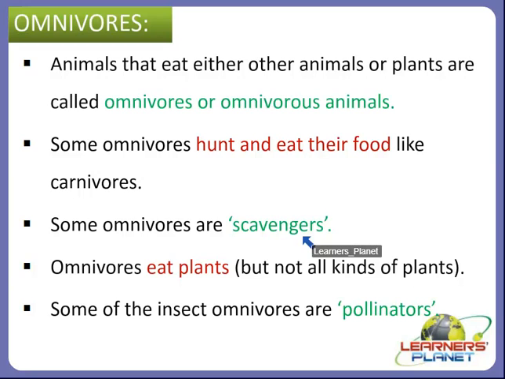So there are scavengers and other omnivores that eat plants, but not all kinds of plants or not all kinds of parts of the plants, right? Unlike herbivores, omnivores cannot digest some of the substances in grains or other parts of the plant that do not produce fruit, right?